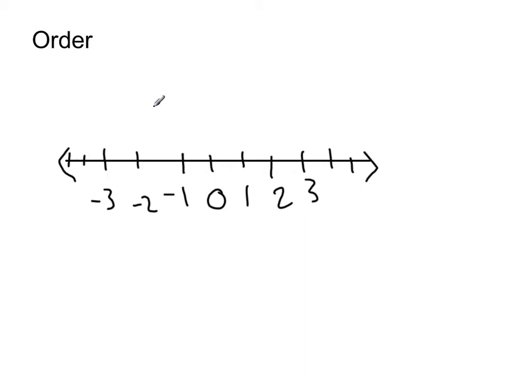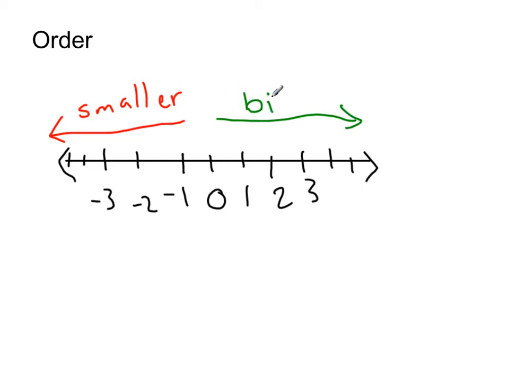So we can kind of devise an order here. When we go smaller, we go to the left. That's usually where our negatives lie. They tend to be much smaller than our positives, which go to the right, in which they get bigger.